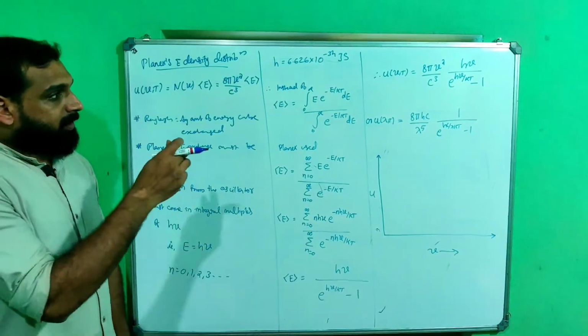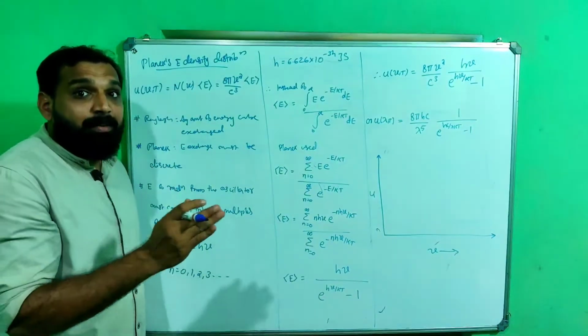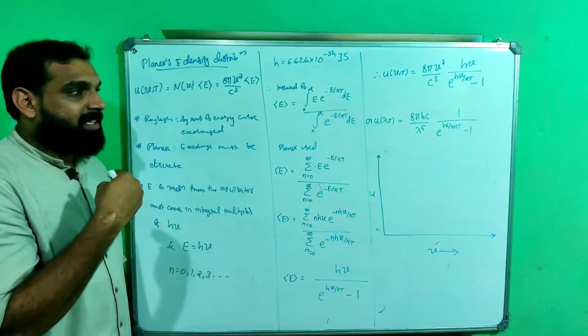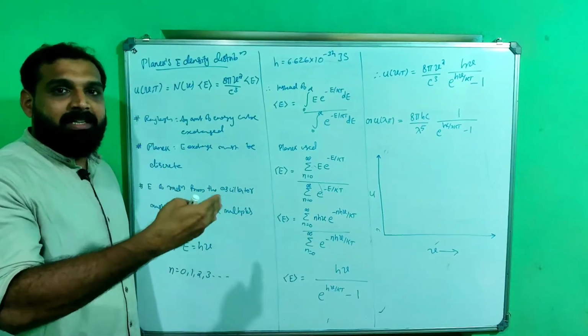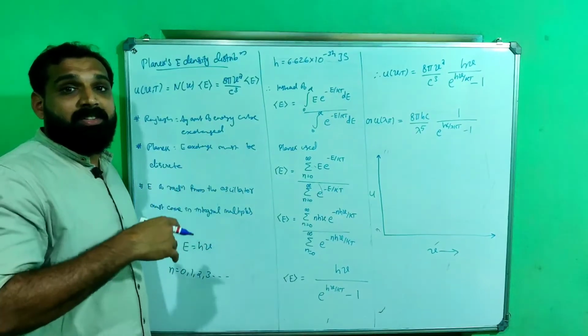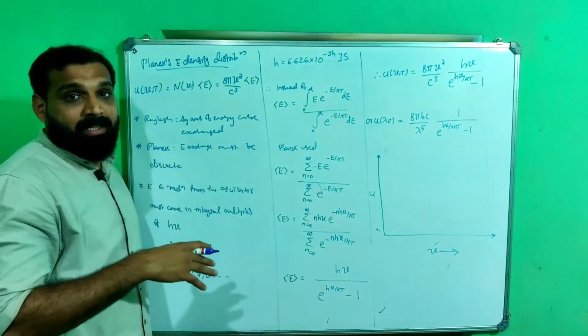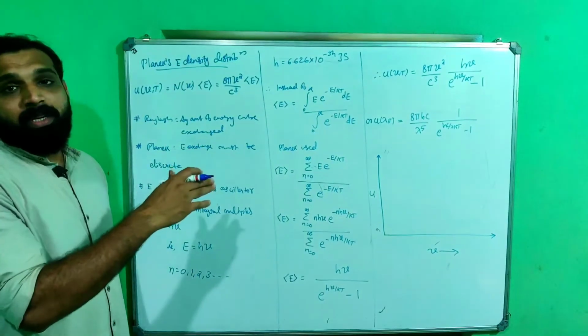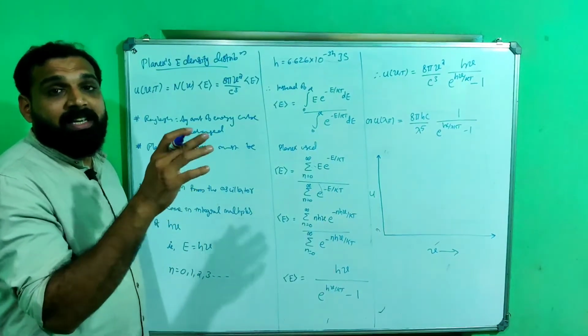Rayleigh used classical equipartition theory, and in that theory, the energy exchange between matter and radiation is continuous. That means any amount of energy can be exchanged between matter and radiation according to classical theory. That is how we calculated the average energy as kT.